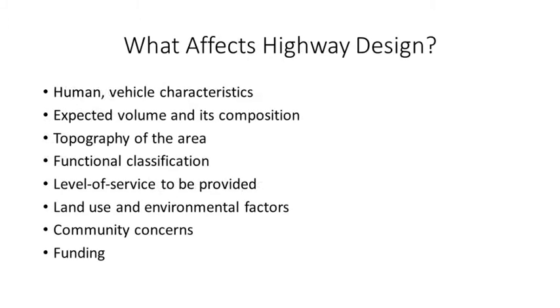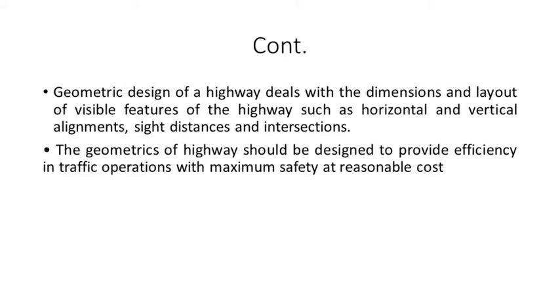These are the different factors that affect the highway design: vehicle characteristics, human characteristics, volume, topography of that area, functional classification, land use, environmental factors, funding. Next, geometric design of highway deals with the dimension and layout of visible features of the highway, such as horizontal and vertical alignment, side distance, and intersections. The geometry of the highway should be designed to provide efficiency in traffic operations and maximum safety at reasonable cost.